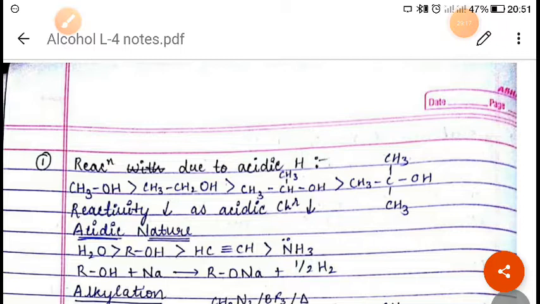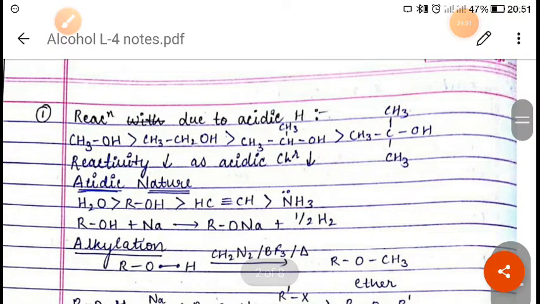When it follows the SN2 mechanism, the halogen will attack from the backside. And if there is an SN1 mechanism, there will be a formation of carbocation, and after that, a rearrangement and formation of alkyl halide, right? We have discussed this in detail in haloalkanes and haloarenes, so I hope you have remembered it.